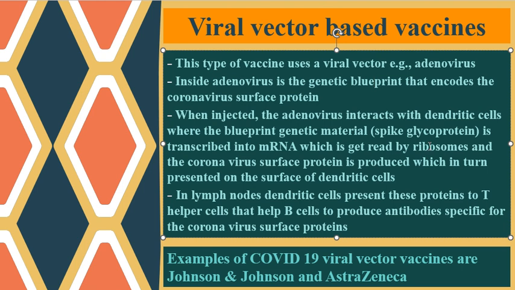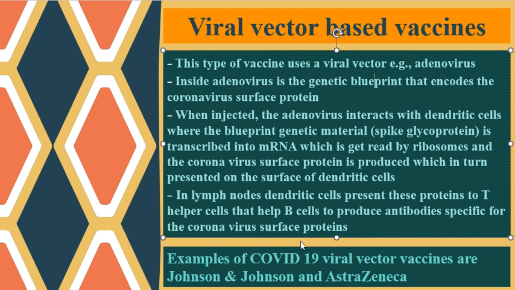are presented on the surface of dendritic cells, usually in association with major histocompatibility class 2. At the secondary lymphoid tissue, usually lymph nodes, the dendritic cell presents these proteins to T helper 2 cells, and the T helper 2 cells help B cells to produce antibodies specific for the coronavirus spike glycoprotein.